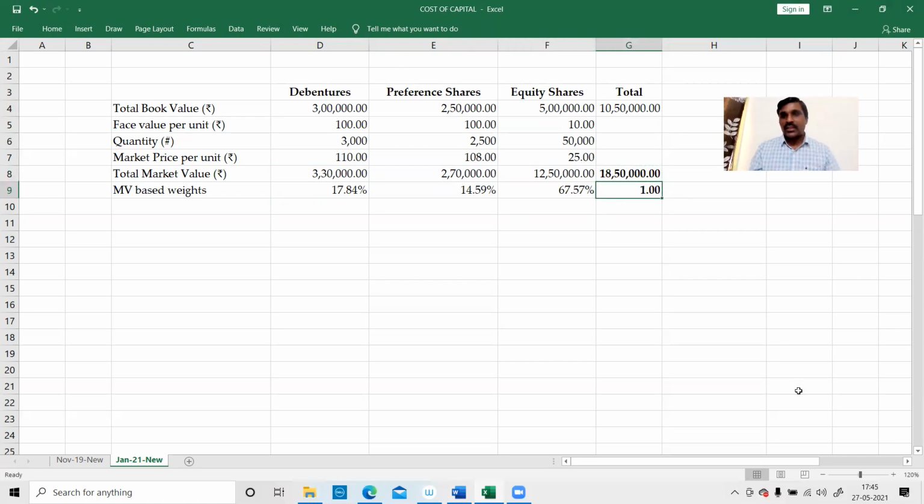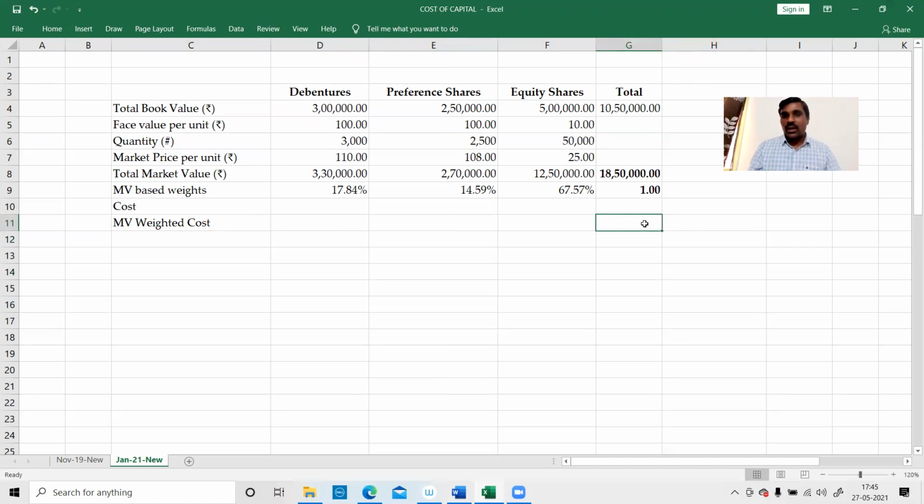The weights always will sum up to 1. Okay, market value based weights. Next, we have to calculate cost. Each cost, then weighted cost, then market value weighted cost. Market value weighted cost, so we have to calculate this. This is our final answer.